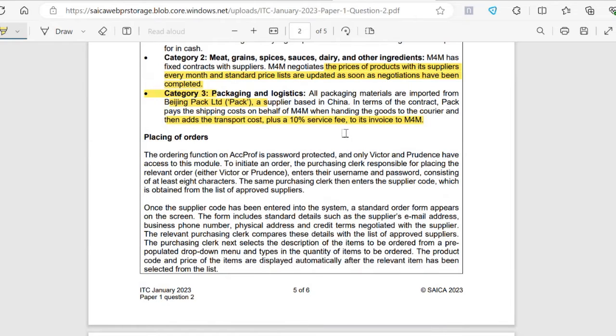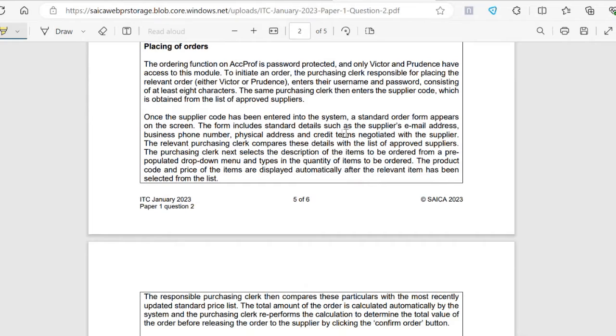Where was I? Okay, so to initiate an order, the purchasing clerk responsible for placing the relevant order, either Victor or Prudence, enters their username and password consisting of at least 8 characters. The same purchasing clerk then enters the supplier code, which is obtained from the list of approved suppliers. Once the supplier code has been entered into the system, a standard order form appears on the screen. The form includes standard details such as the supplier's email address, business phone number, physical address, and credit terms negotiated with the supplier. The relevant purchasing clerk compares the details with the list of approved suppliers.